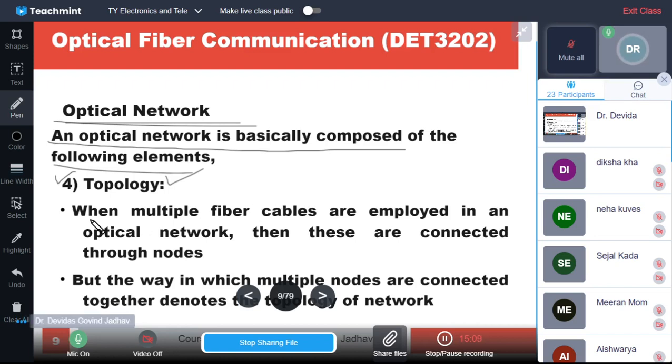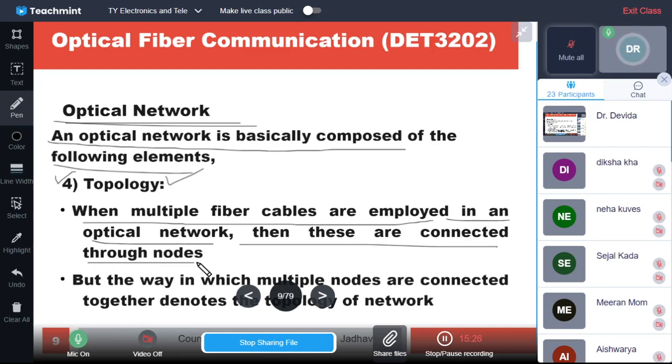When multiple fiber cables are employed, not a single cable but multiple cables, then nodes are required, and topology is also required. In the optical network, these are connected through nodes. Obviously, there are nodes only when multiple fiber cables are there.